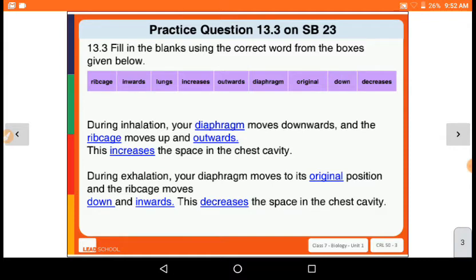In inhalation, to increase the space of the chest cavity, the diaphragm moves downwards and the ribcage moves upward and outward, and that will increase the space in the chest cavity. During exhalation, the diaphragm moves to its original position and the ribcage moves down and inward, and that will decrease the space of the chest cavity and remove carbon dioxide from the body.